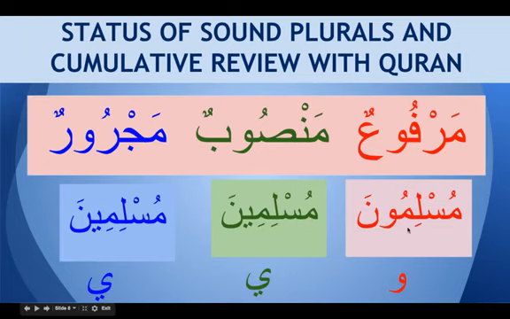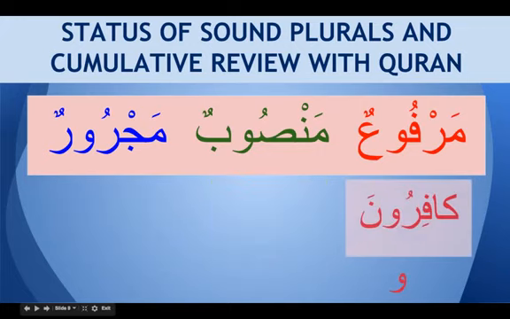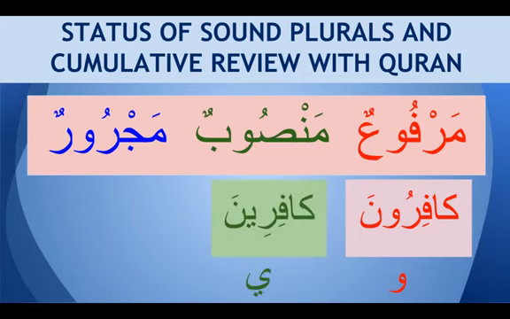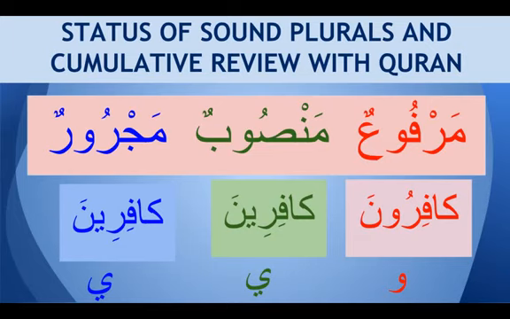And alamatu raf'a, what we call is alamatu raf'a al-wa'u li'annahu jama' mudhakkar salim. And muslimina is mansub, alamatu nasbihi al-ya'u li'annahu jama' mudhakkar salim. And same thing here, muslimina in this majroor form is majroor, alamatu jarrihi al-ya'u li'annahu jama' mudhakkar salim. So we have kafiruna, another example. Kafiruna is marfu, kafirina is mansub, and kafirina is majroor. So this is for the jama' mudhakkar salim.